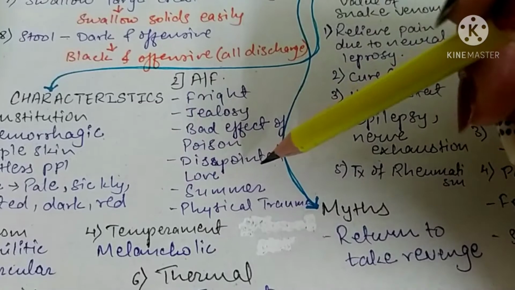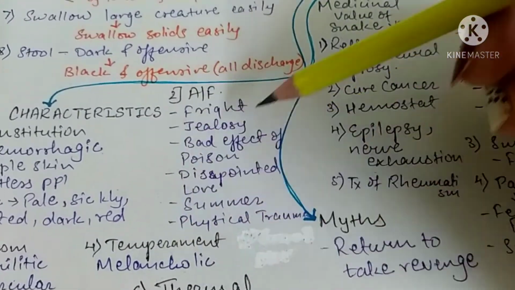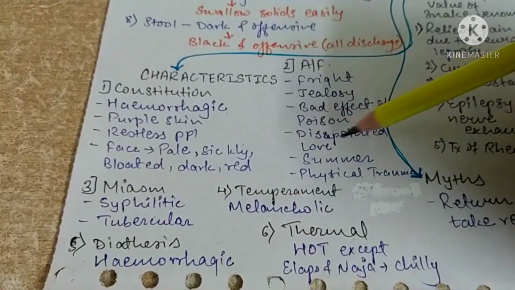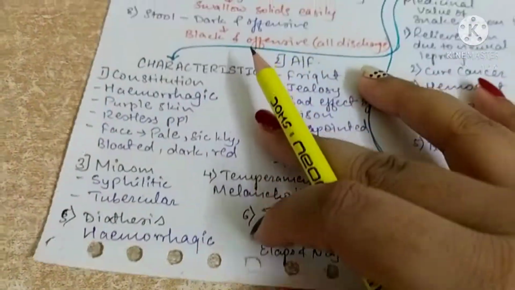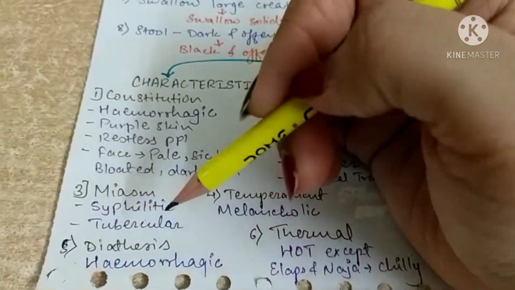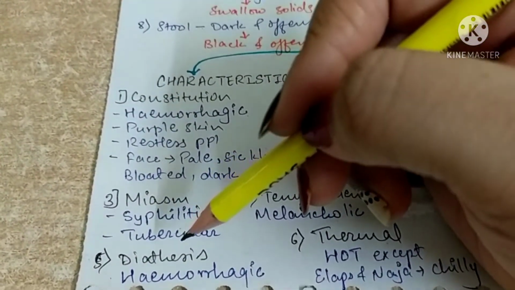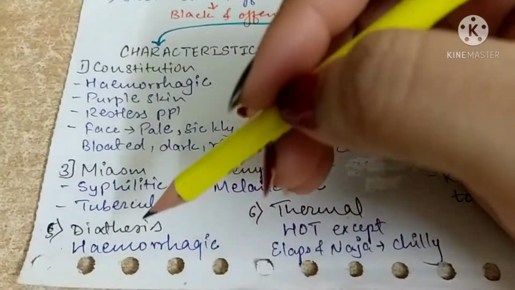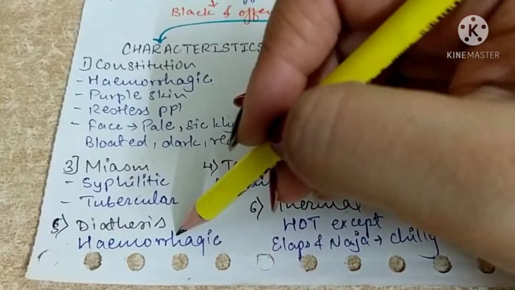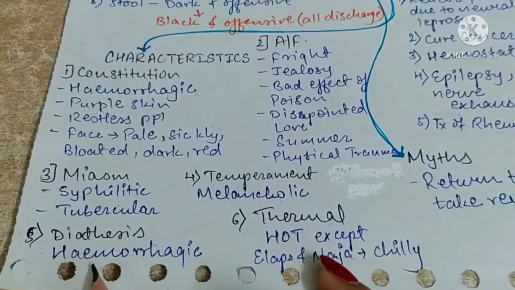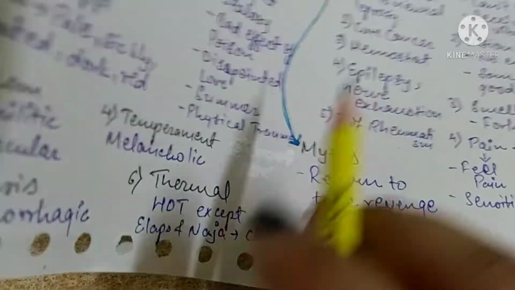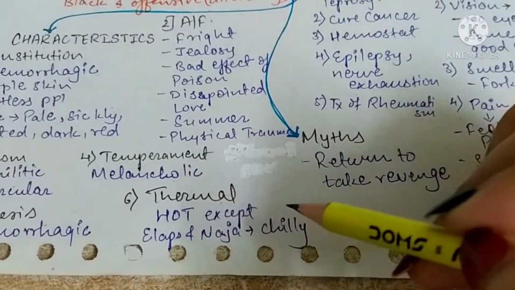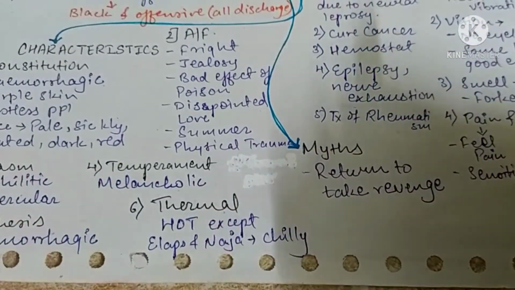This disappointed love is running through all the animal kingdom, so keep this in mind. Every animal remedy will have this disappointment of love, most of the remedies, not every but most. Now miasms: syphilitic miasm and tubercular miasm. These two miasms are in the background. Temperament is melancholic. Diathesis is hemorrhagic diathesis. Keep in mind that all Ophidia have hemorrhagic diathesis. Then thermals: they are extremely hot, but epilepsy and nausea are chilly. These two are exceptions to this.